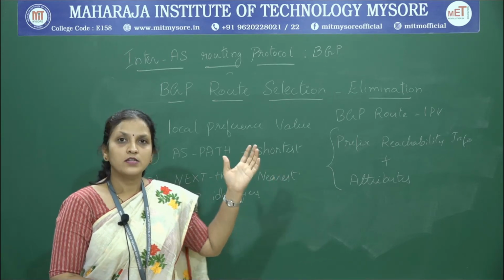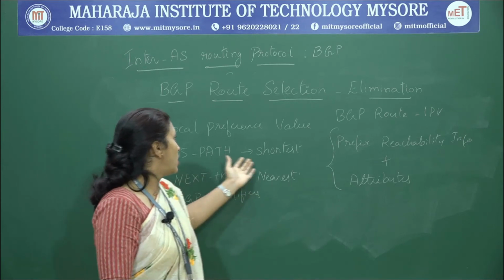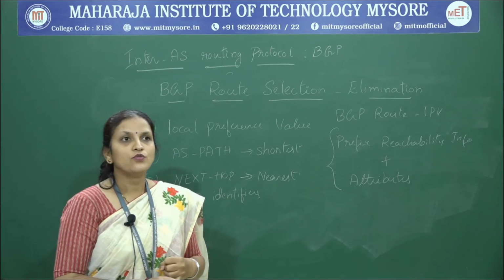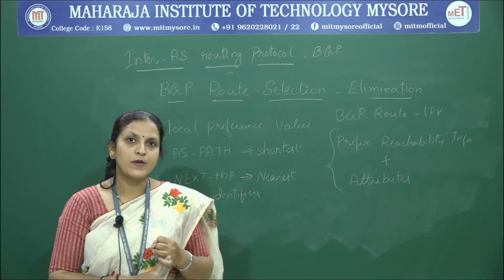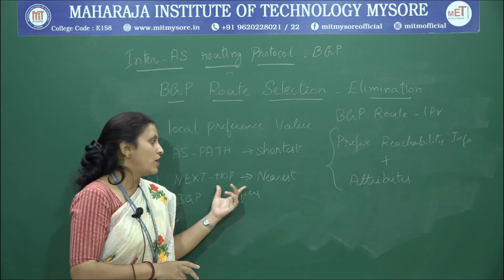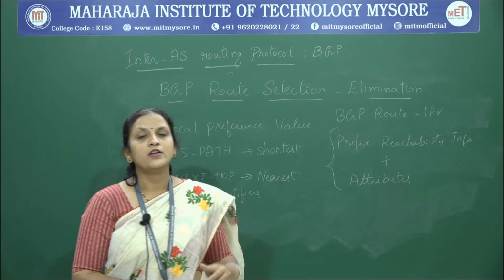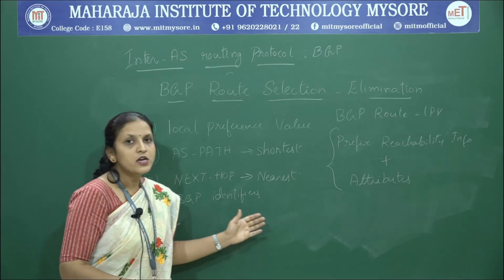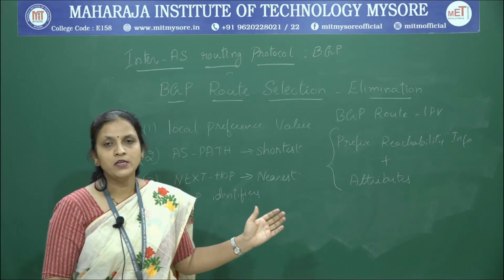Once it is filtered, then for the remaining set of paths, the shortest AS path is considered as the next criteria to eliminate. So, the ones with the same local preference value as well as the same shortest AS path attribute are next filtered with the help of next hop. The one with the nearest next hop is considered. Even after that, if you have more than one path, then with the help of BGP identifiers, it is going to select the best path among the remaining paths.